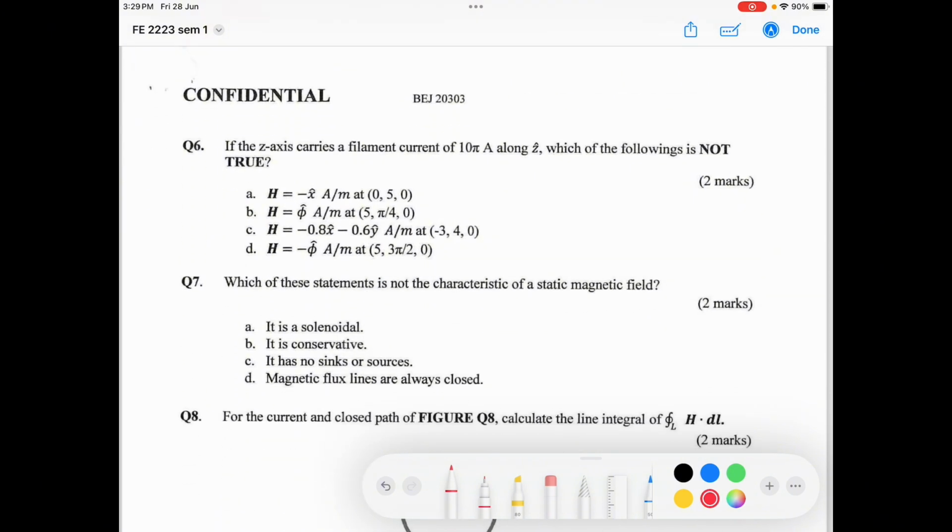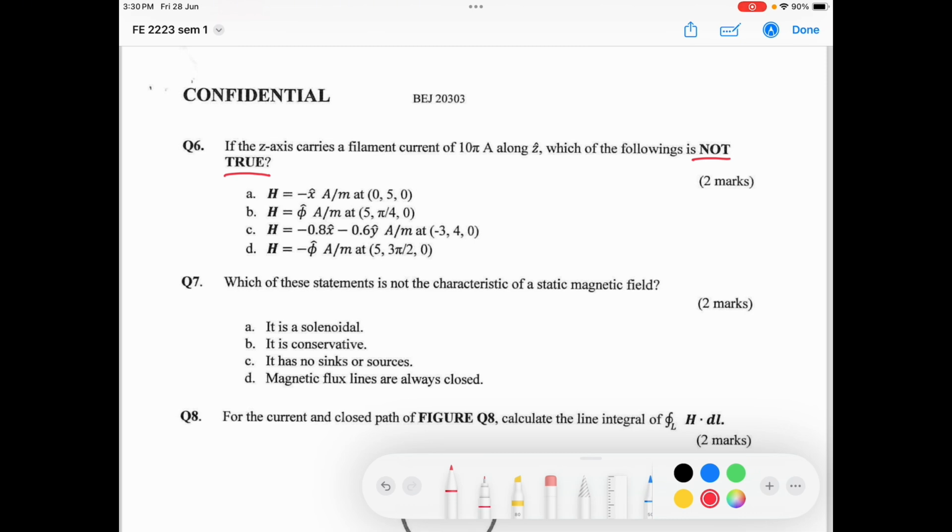Okay, so if the z-axis carries a filament current of 10 pi ampere along the z direction, which of the following is not true? Okay, you have to find the wrong one.